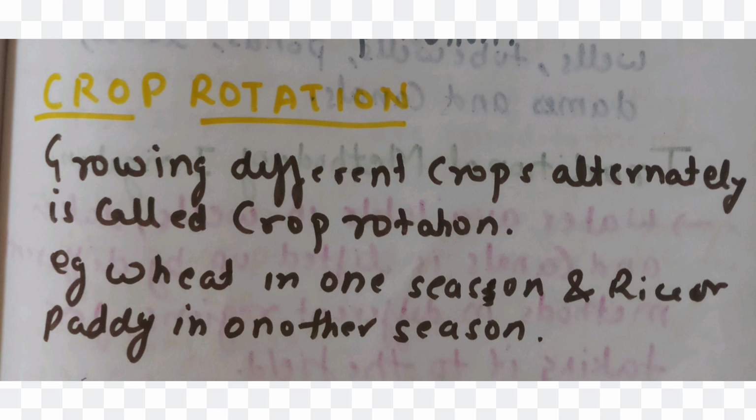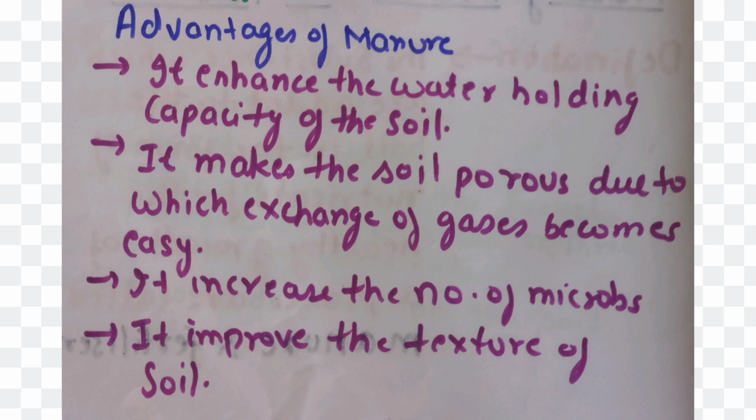Now let us discuss the advantages of manures. It enhances the water holding capacity of the soil. It makes the soil porous, due to which exchange of gases becomes easy, and it also increases the number of microbes. Microbes help in producing the manures. It also improves the texture of the soil.